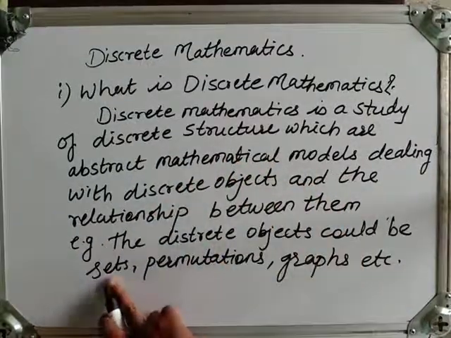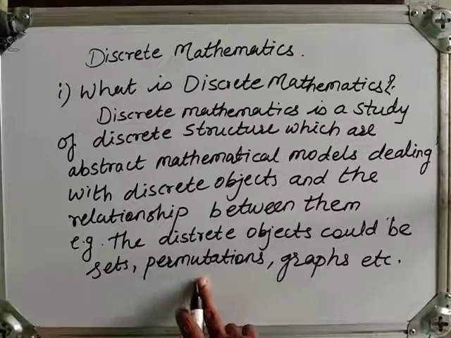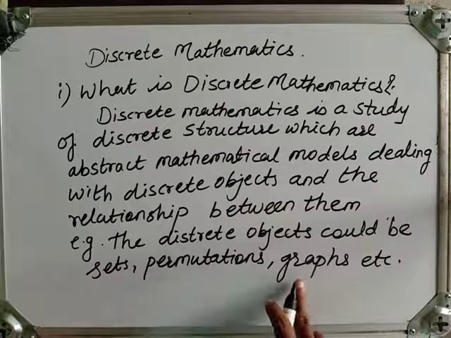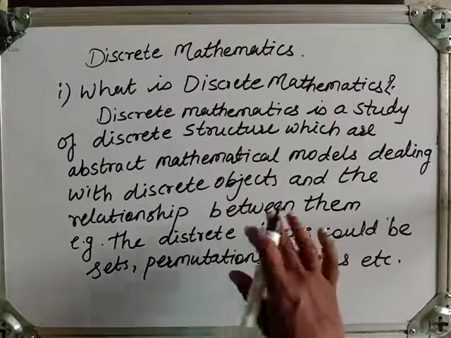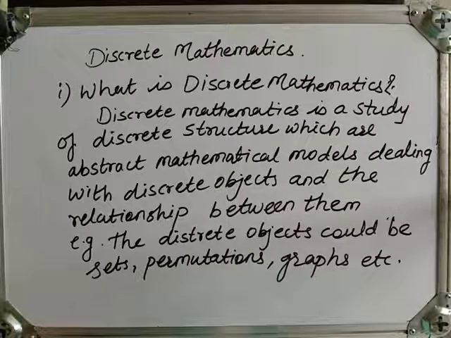You had already gone through sets, some permutations and combinations. Also slightly you know about the graphs of various functions. So here also we will see those things in detail and how we can use them in computer science. That is also we have to learn.